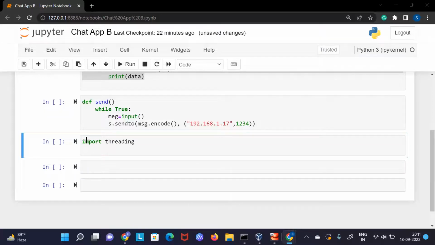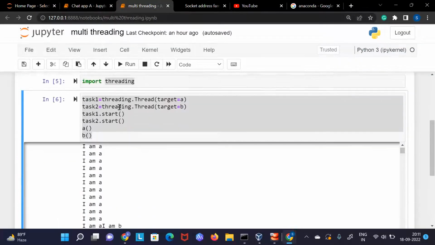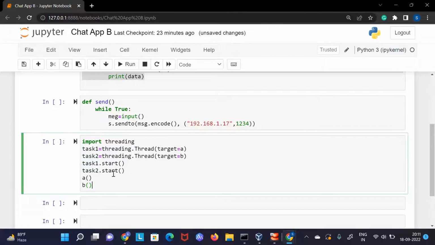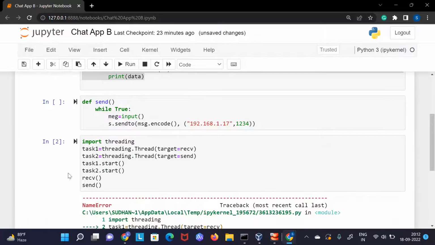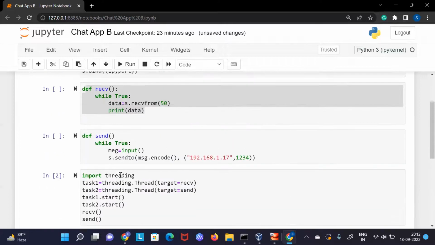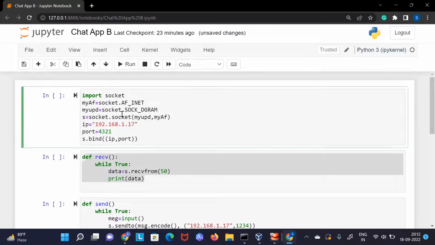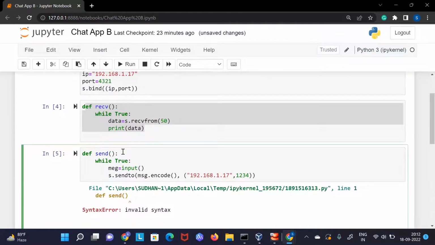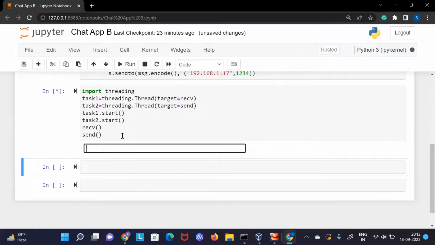threading. Then here we can even copy the code which we have created here, and I can show you quickly, because there is one more hack I wanted to show you which we can do here. So first I am creating a task for, let's say, the receive function, and the second task for, let's say, the send function. Now I wanted to start both the tasks, and I also wanted to start both the functions. Now it is done, right? Everything is working fine. RECV is not a function. Okay, I think I have to run this first of all. Now you can see we can do both things parallelly.